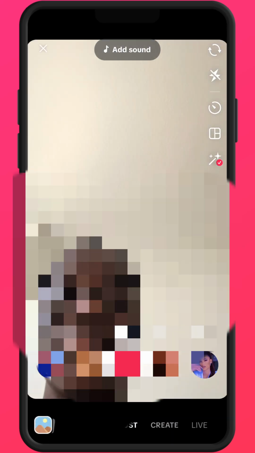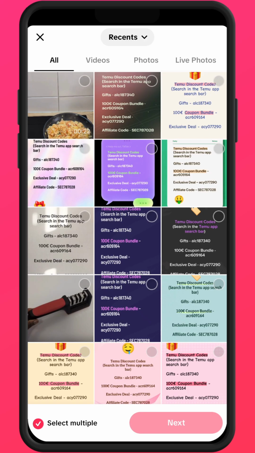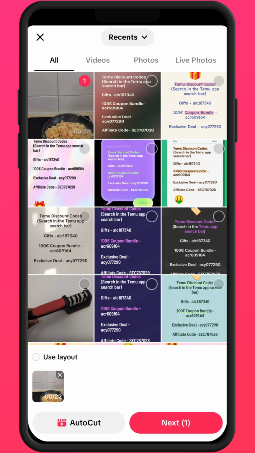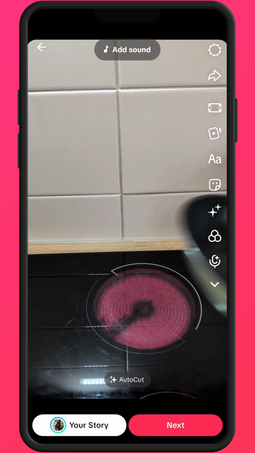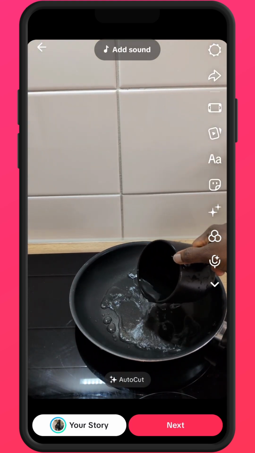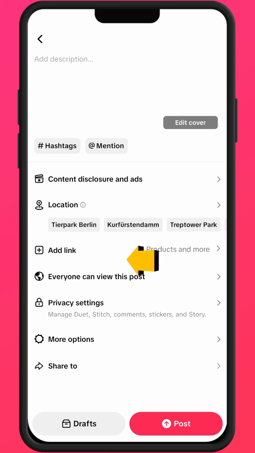Today I will show you how you can add multiple product links to your TikTok Shop video. Now click on the plus sign, choose the video you want to use. Okay, I'll just choose one that I already have here. Click on next and click on next.